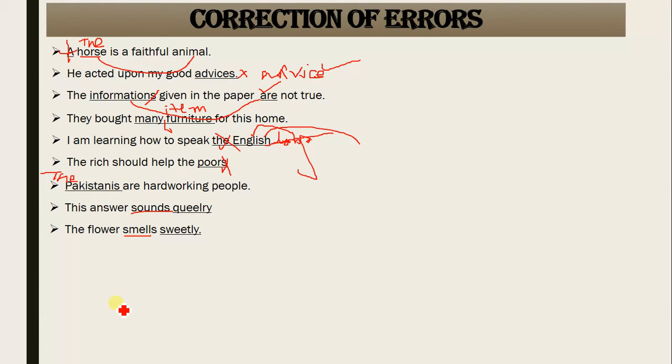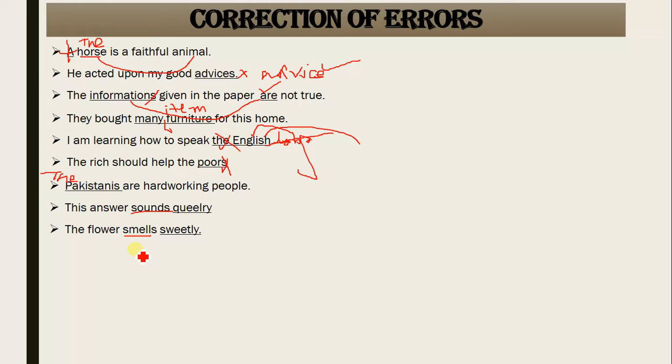He seems nice to me. So it means that you are feeling it about that person, about that subject, about the thing, that the sensation is there. That is why we call them sounds, smell, touch, feel, look, appear. He appears nice to me. So these are all called sensory verbs. Number one. Number two, we always count them in the category of linking verbs as well.